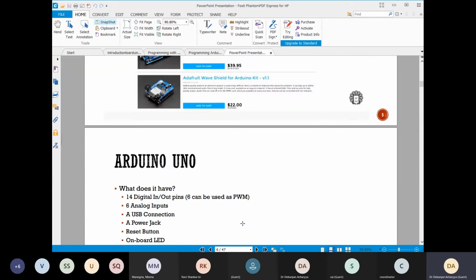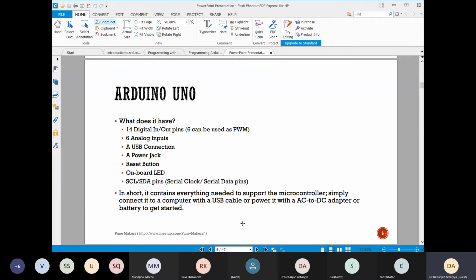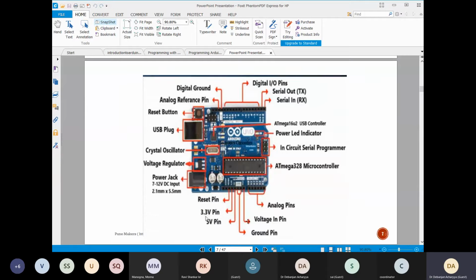Fine. Now come to the Arduino part. What is the hardware of the Arduino? I have the Arduino board with me, so let me try to show you. Is it possible for me to show you that thing? Just wait for a minute. I also have the slides, but I think it will be easier for you to see the thing.